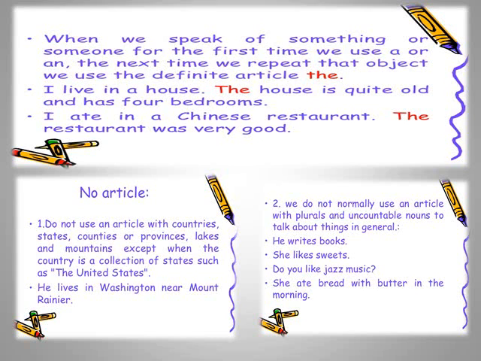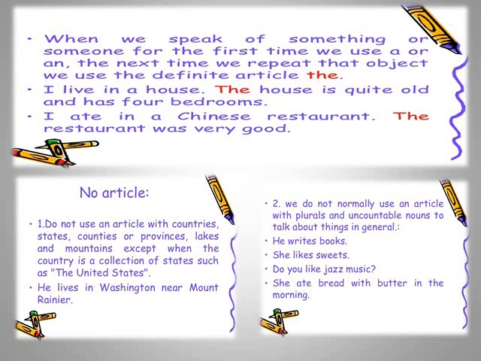No article. Now there are also a few words where we do not use any article, neither a or an nor the. So what are these? Do not use an article with countries, states, or provinces, lakes and mountains, except when the country is a collection of states, such as the United States. We never say the India, we always say India. He lives in Washington near Mount Rainier. We never say he lives in the Washington.